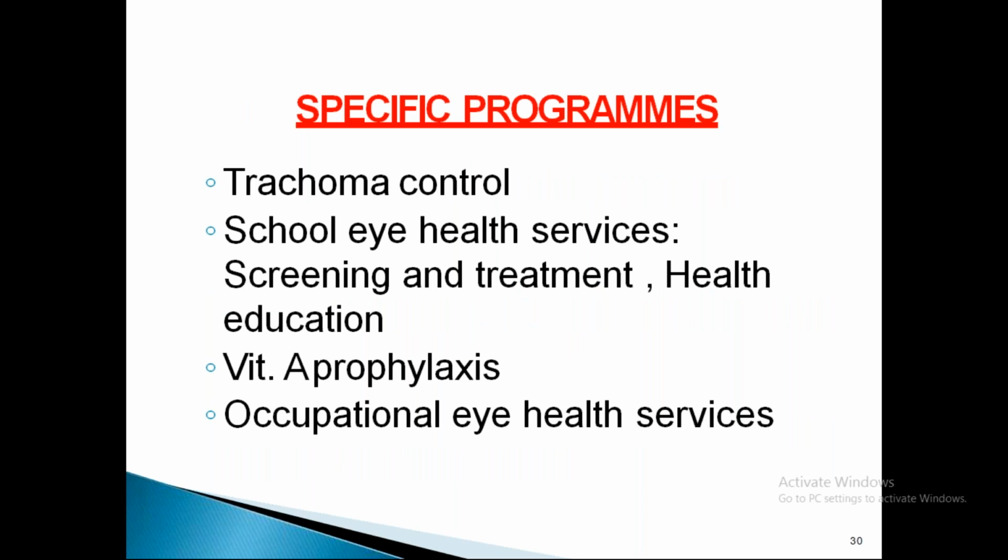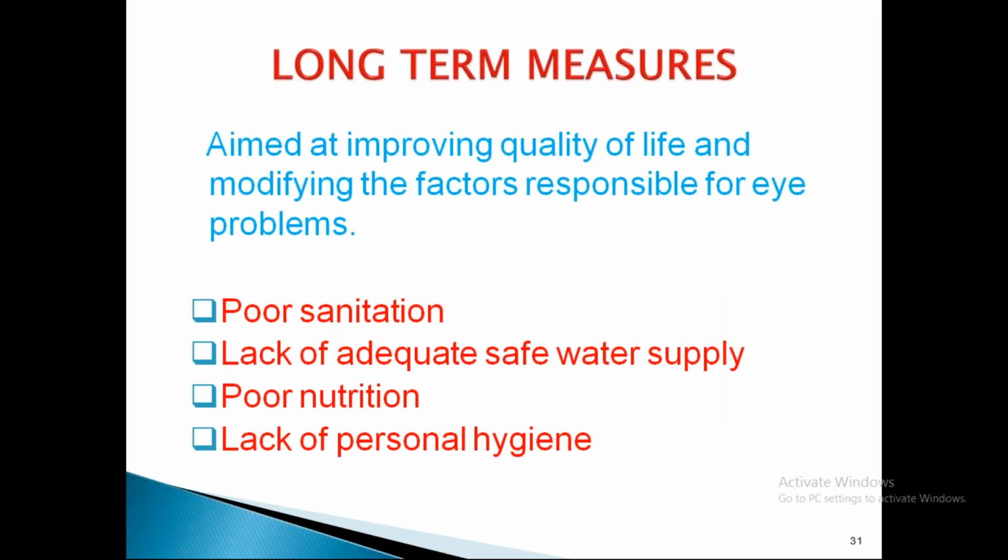There are specific programs introduced by the government for prevention of particular diseases, like the trachoma control program, school eye health services, screening and treatment and health education for school children, vitamin A prophylaxis, and occupational eye health services. These are various programs started by the government to reduce blindness.